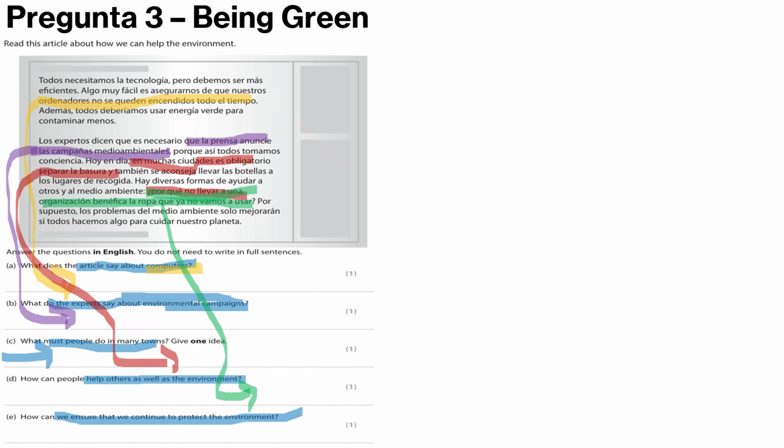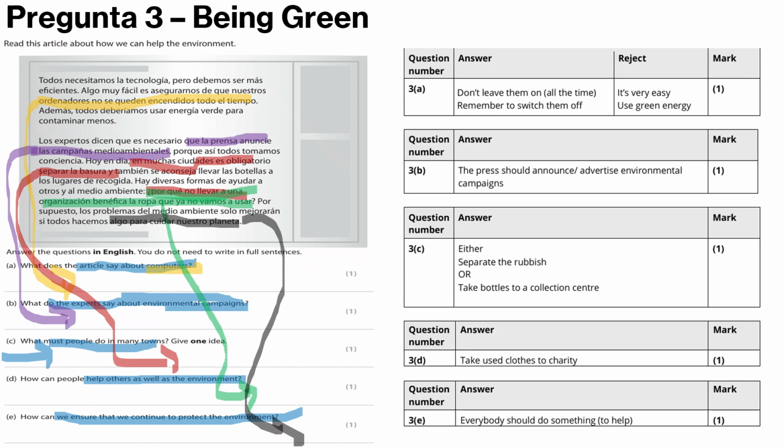And how can we ensure that we protect the environment? The last question, go to that colour. So, how can we ensure that we continue to protect the environment? So, we should do something to take care of our planet, and I've just realised how dark that is. Sorry about that. But we should protect the environment by taking care of our planet. And everyone must do something to help.